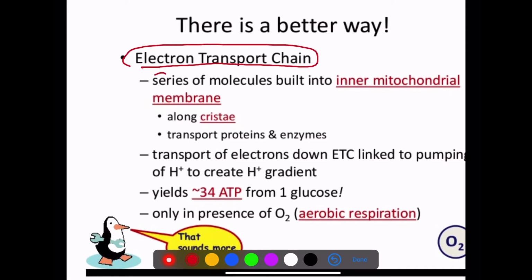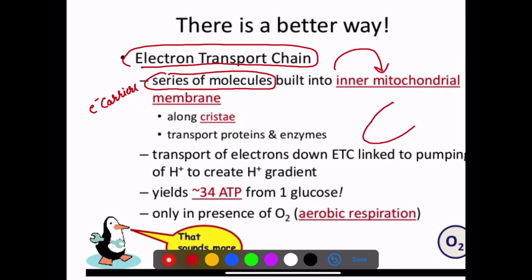There is a series of molecules, one after another, which are actually called electron carriers, or you can say electron transfer, which are built into the inner mitochondrial membrane. If you recall the structure of mitochondria, there is a folded membrane on the inner side, these are the cristae, and this is the inner mitochondrial membrane.